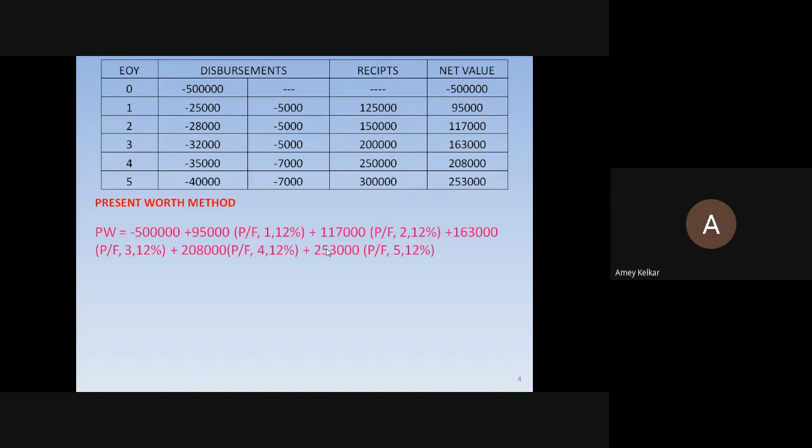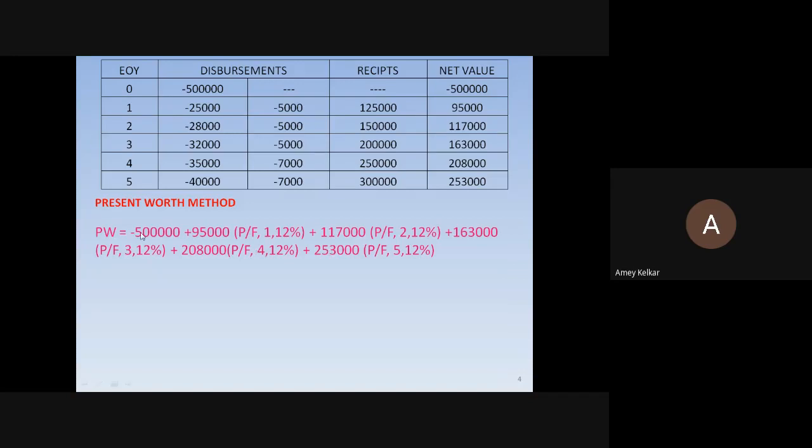So is it like, got something? How we get that net values, Ravina? Yes, sir. Understood. Okay. Then for that, what we have to do is present worth method we have to apply. And we got to see whether the present worth value is positive or negative. If the value is positive, project is feasible. If the value is negative, project is not feasible.